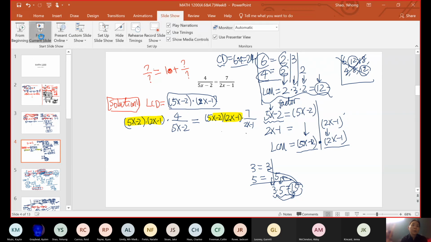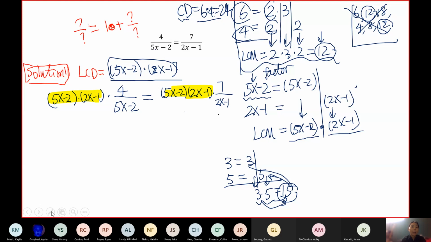I did not use FOIL to multiply them out to combine like terms. Why? Because my next step would be simplifying the rational expressions. So that's why you did also in your homework last week. You notice that it's multiplication, and multiplication everywhere, right? So it's all multiplication, which means you can cancel the common factors. That 5x minus 2, 5x minus 2, because that's a factor because it's multiplication, you can cross them out.